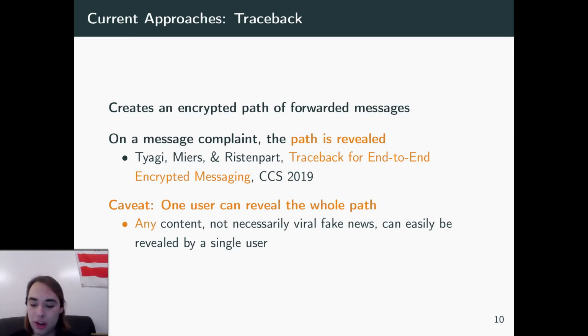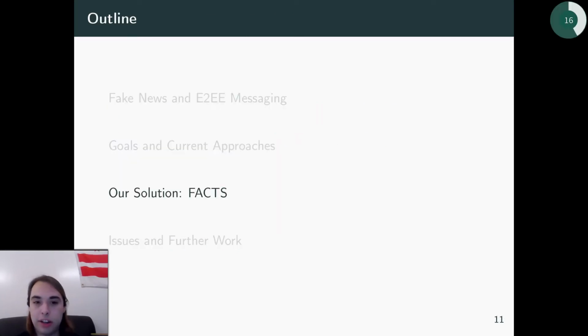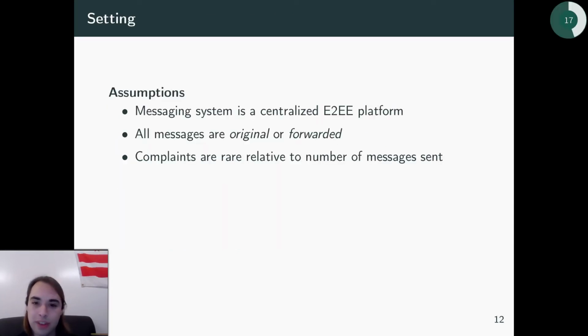So we want to try to avoid that. We want to make sure it's only that viral content, only fake news, that actually can be reported and can be moderated. So this brings us to our solution.